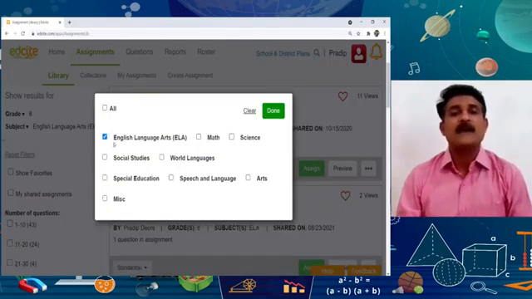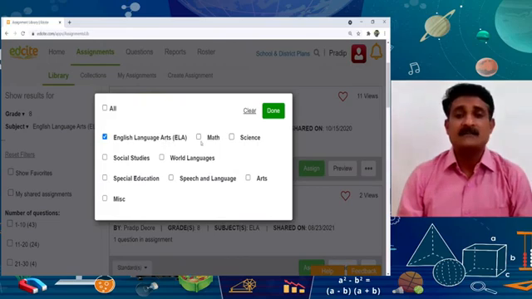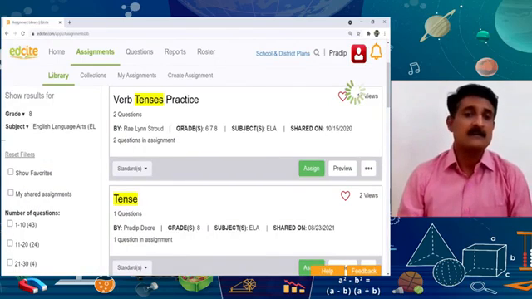Here you can find English language arts, math, science, social studies, world languages, special education, speech and language arts, and miscellaneous. So you can find any one subject here, and you can choose it. For example, I will choose English language arts and click on the done button.